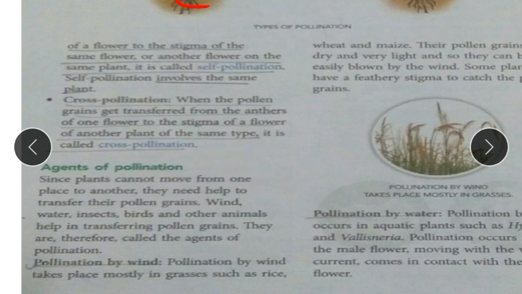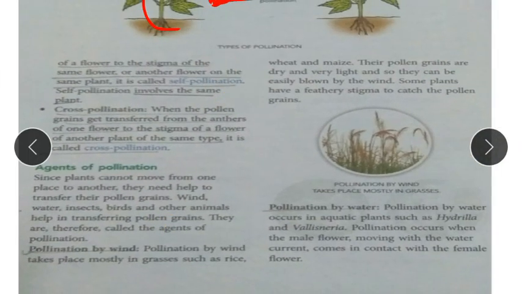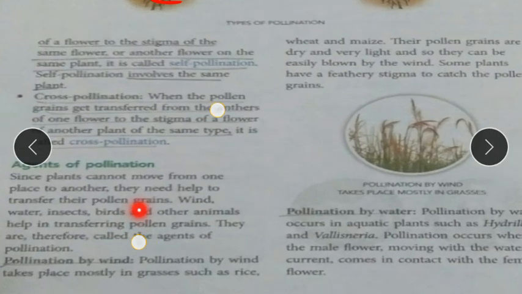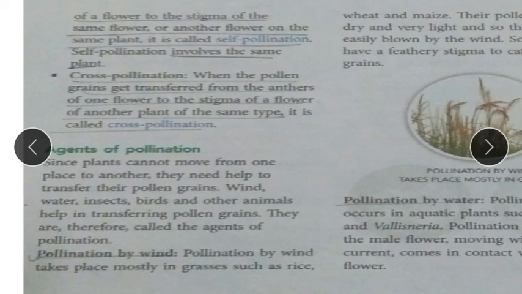Now what are the agents of pollination? How are these pollen grains transferred from one plant to another? Who are the agents? As I have shown you, insects are there, bees are there, butterflies are there. These all are the agents. Who is transferring the pollen? Those are transferring the pollen grains from one flower to another. They are the agents.